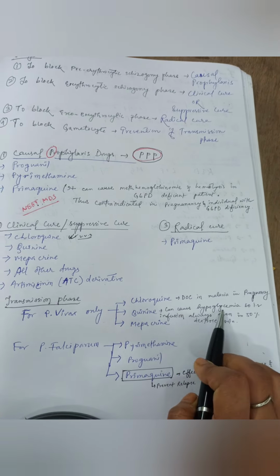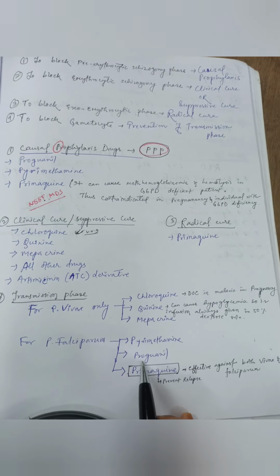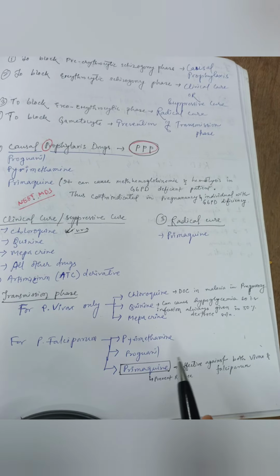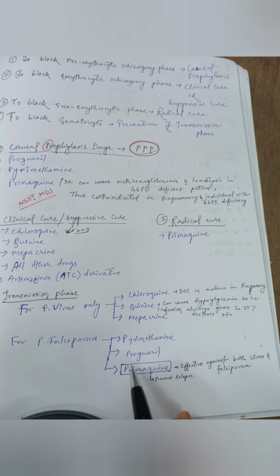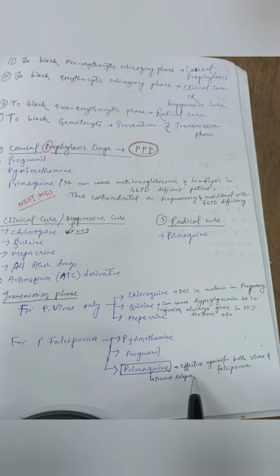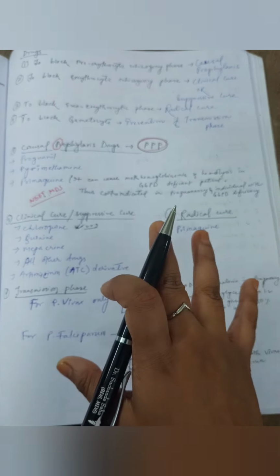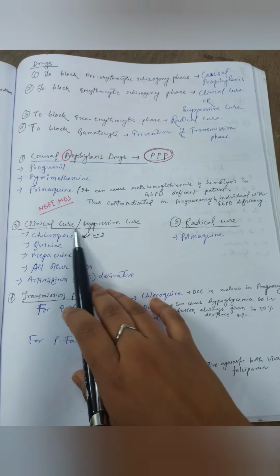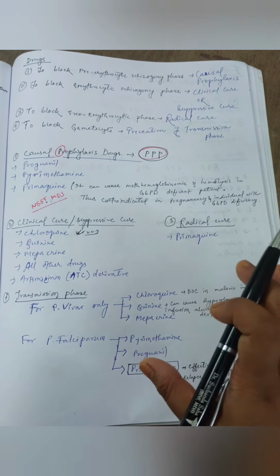Then for the drugs that are used for treatment of P. falciparum, they are pyrimethamine, proguanil, and primaquine. Primaquine is again effective against both P. vivax and falciparum, and primaquine is the only drug that prevents the relapse of malaria. So while we are reading malaria, the most important drug that they used to ask about is chloroquine. Chloroquine is the most important drug that is used for the treatment of malaria.